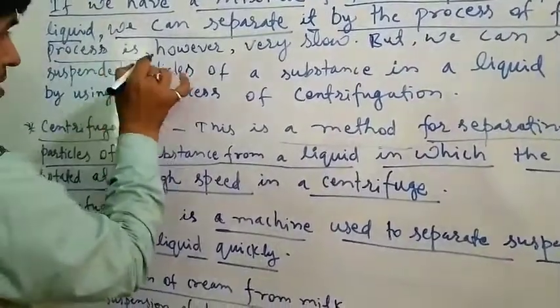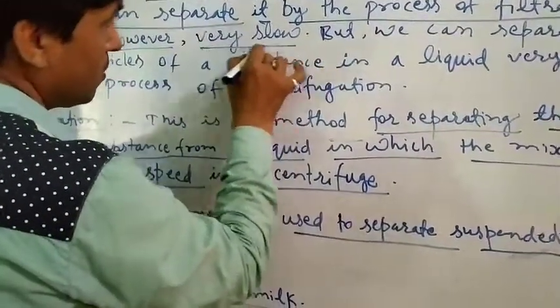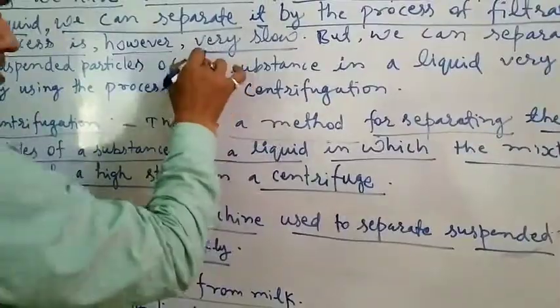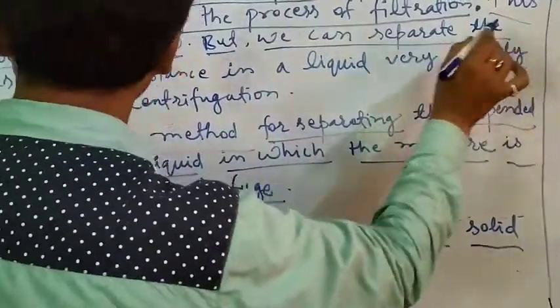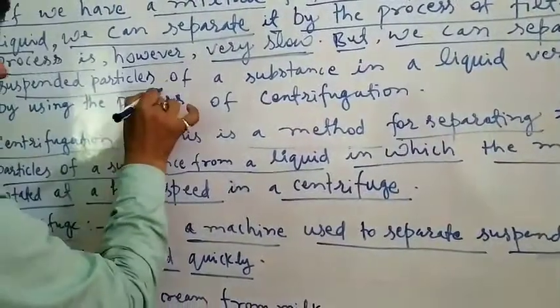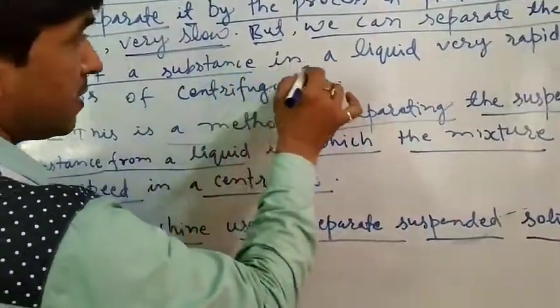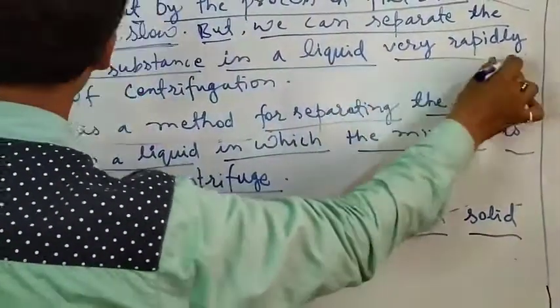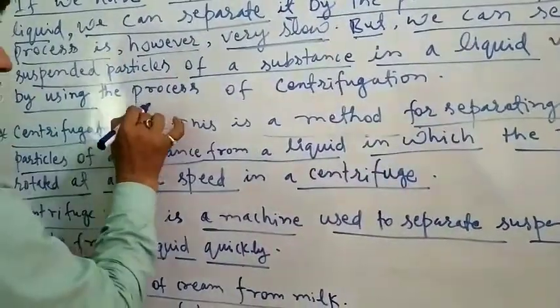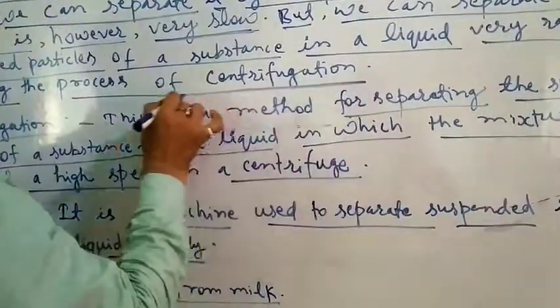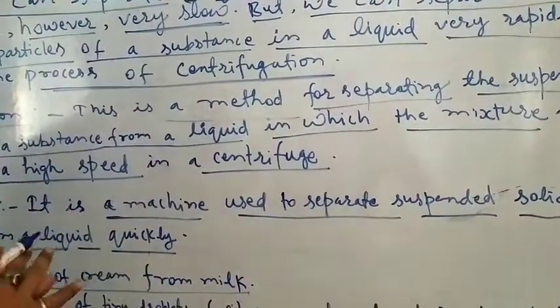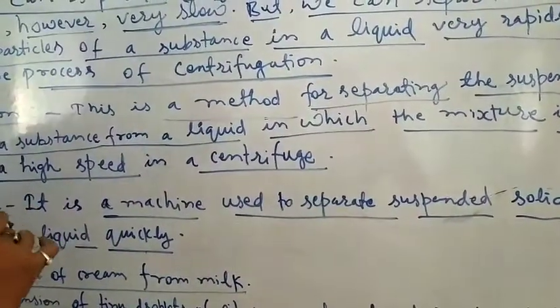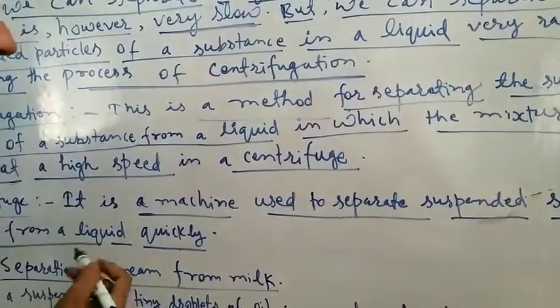But this filtration process is very slow. We can separate the suspended particles of a substance in a liquid very rapidly by using the process of centrifugation.